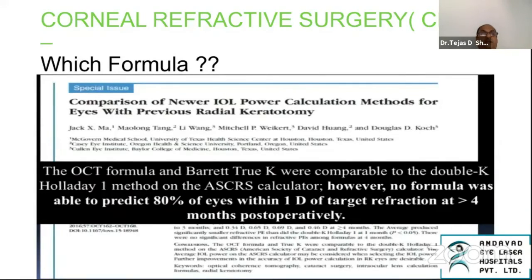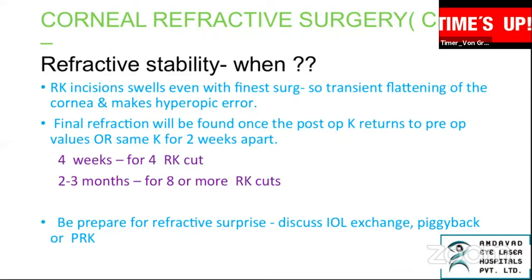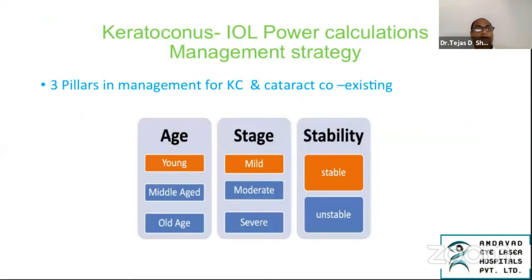Again, the paper here says that the OCT formula and true K were comparable. And refractive stability takes 4 weeks. It is at least 4 weeks whenever it's a 4 RK cut, and 2 to 3 months for 8 or more cuts. Let's come to another big group, and that is keratoconus.